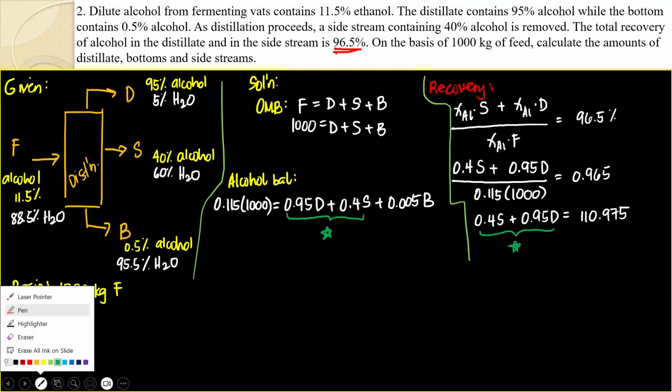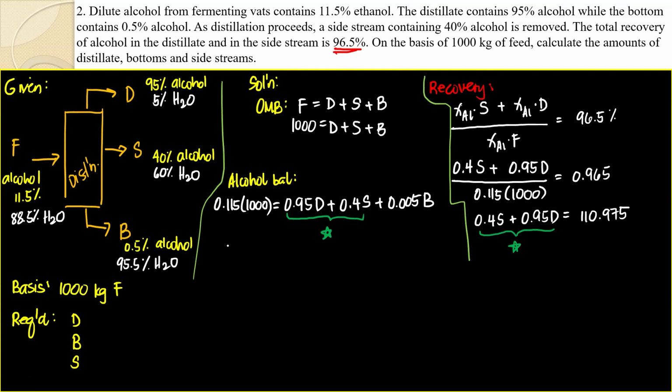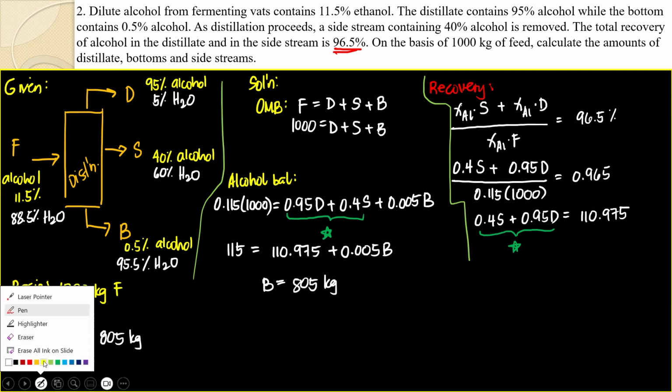So I can safely say that this one is 115, what's that star? That star is actually equal to 110.975 plus 0.005 B. You can already solve for B. Can you give me what B is? 805. Okay, so this one is 805 kilograms. The thing is, isa pa lang yung nasa-solve natin.